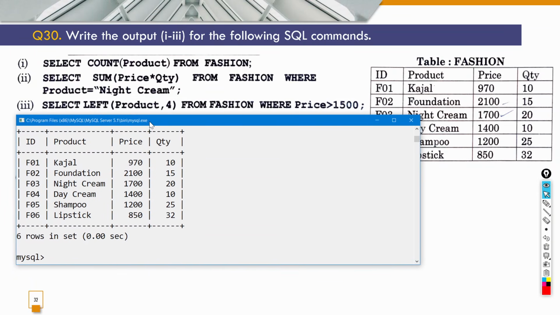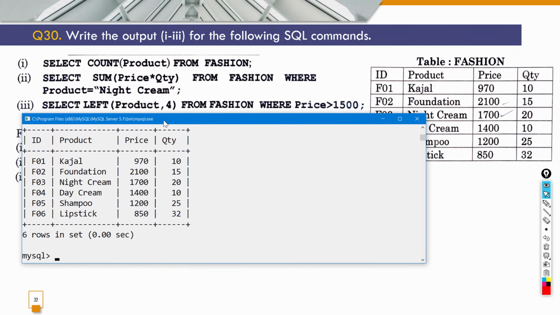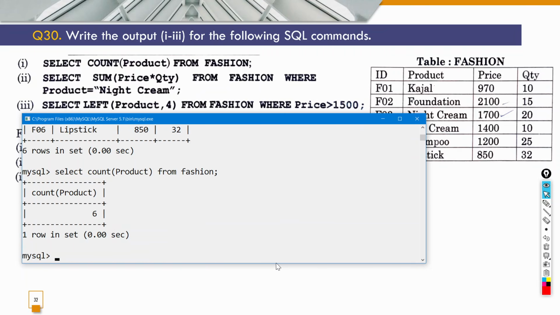Okay, now the question says, पहले वाला question says select count product. So जब हम लिखते हैं select count and then bracket में product from table name that is fashion, okay, semicolon. So ये क्या करेगा, it will go to this particular column, product के अंदर वो जाएगा और product के अंदर गिनेगा कितनी values हैं excluding null. So Kajal is one of the values, foundation second, night cream third, day cream fourth, shampoo 5, then lipstick 6. So it should return 6 as an output. So the answer should be 6.